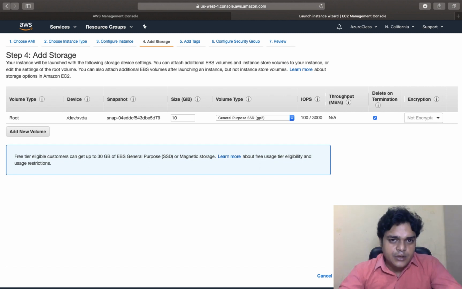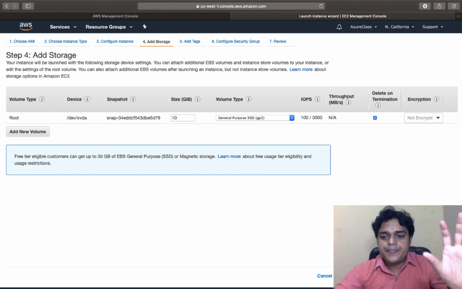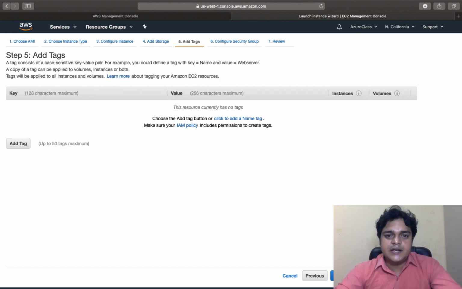Another option is related to the storage. We are creating a Linux operating system, that's why we are able to get a 10 gig hard drive. But if you plan to increase the size of the hard drive, you can do that. No need to do it here. I'm going to use the free trial, that's why just click next.